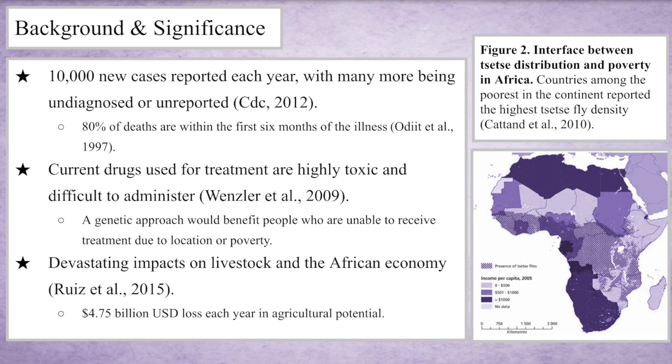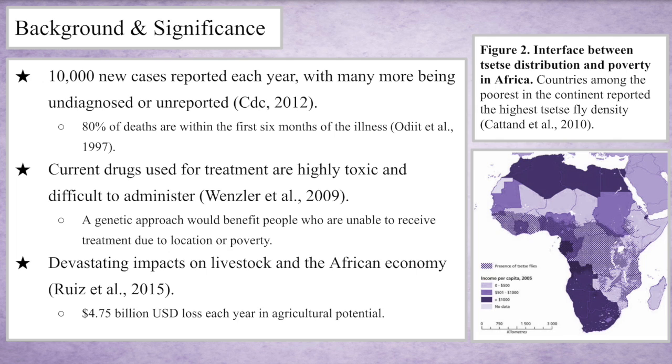There are more than 10,000 new cases reported each year, and more than 80% of deaths that occur happen within the first 6 months of the illness. Current drugs used for treatment are considered highly toxic and can be difficult to administer. Because of these difficulties in administering drugs, a genetic approach in the fly vector will be beneficial to reducing the amount of people affected by this disease.